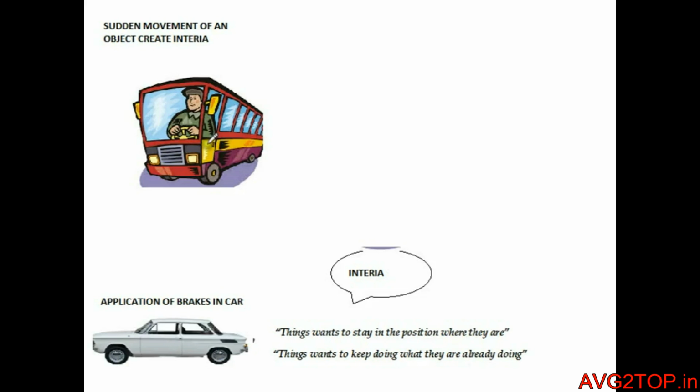Let us consider another example. When we are standing in a bus which begins to move suddenly, we tend to fall backward. This is because a sudden start of the bus brings motion to the bus as well as to our feet in contact with the floor of the bus. But the rest of our body opposes this motion because of its inertia.